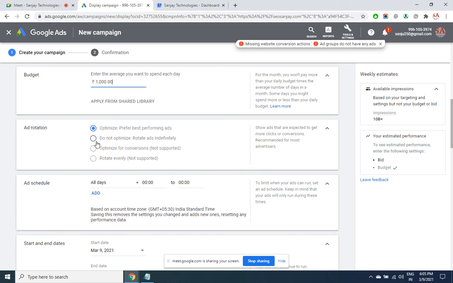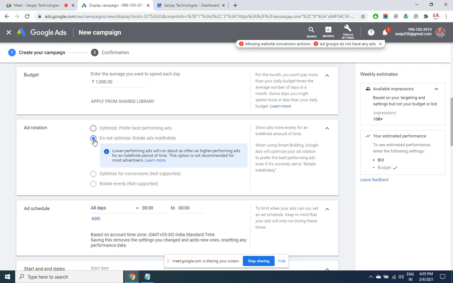But if you select the second option, there is no weightage given to any ad. Every ad will be given equal weightage. So all the ads will be rotating in a cyclic manner irrespective of the response those ads are getting. Of course, this is an option which has to be used wisely. However, people use this option in order to give some time.